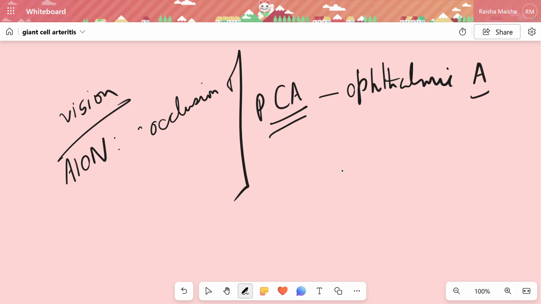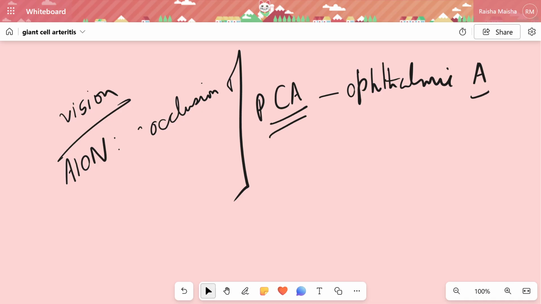Fundoscopy typically shows a swollen pale disc and blurred margin. There may be temporary visual loss, amaurosis fugax, and permanent visual loss is the most feared complication of temporal arteritis and may develop suddenly.